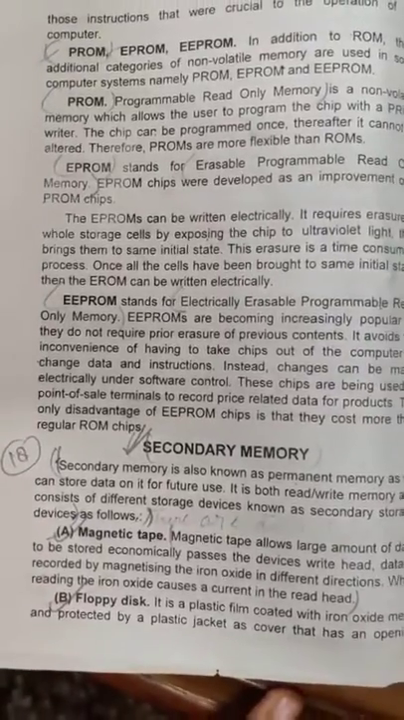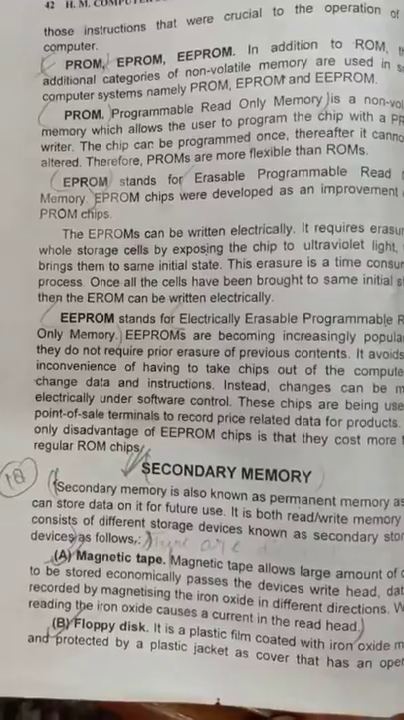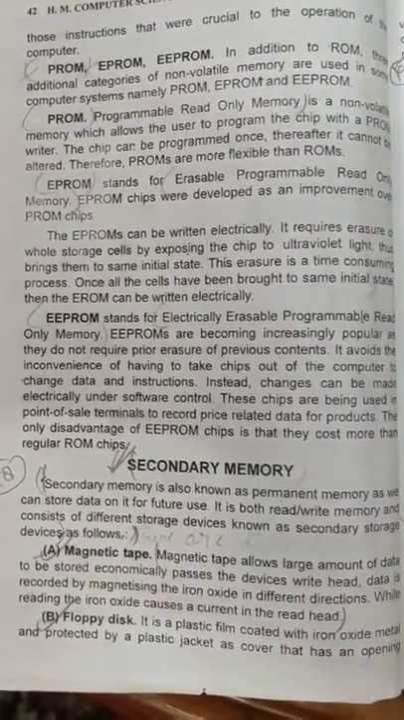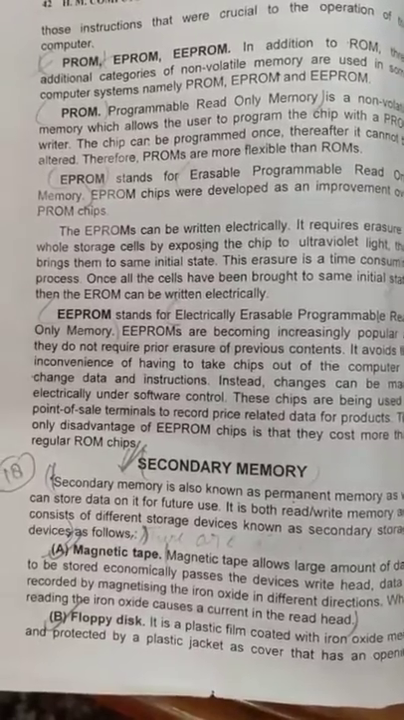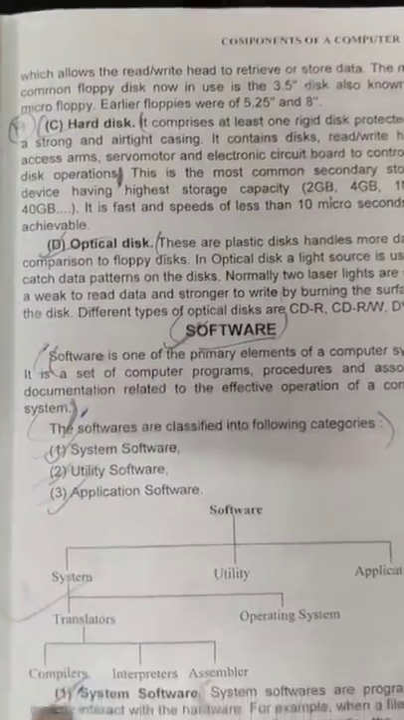Now we come to the secondary memory. What is secondary memory? Secondary memory means the external devices that you add to a computer, like your pen drives, floppy disk, hard disk, optical disk, and many other things.